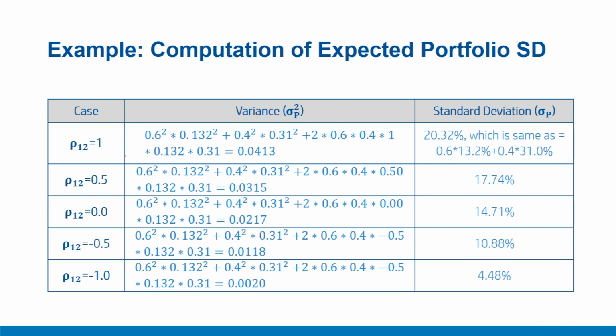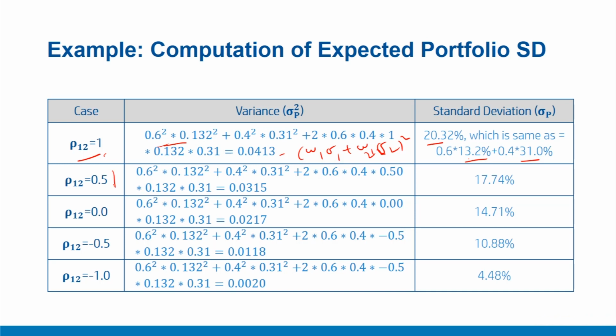So first look at the first case where rho 1 2 is equal to 1, and the formula is simply the same formula that we are using, W1 square sigma 1 square and so on. And in this case, the overall risk works out to 20.32%, which is also the same as the weighted average of individual risk. This is because in this case, as we have seen with rho 1 2 equal to 1, no diversification occurs, and the standard deviation or variance formula is simply this, because no diversification is there and securities are moving in a perfect lockstep manner.